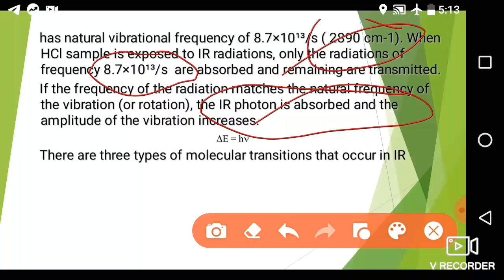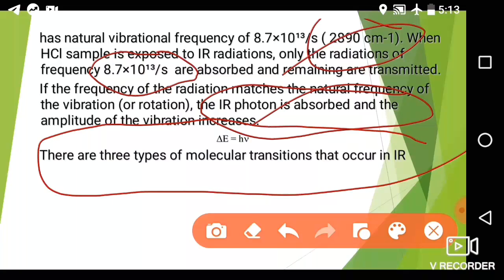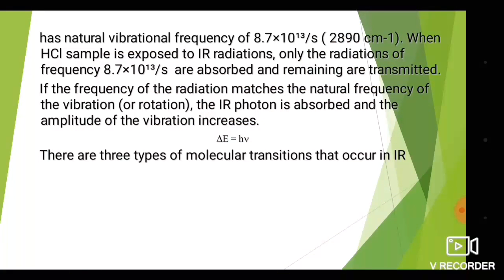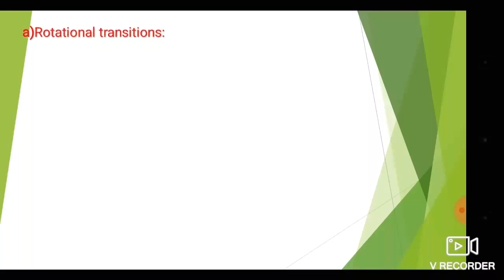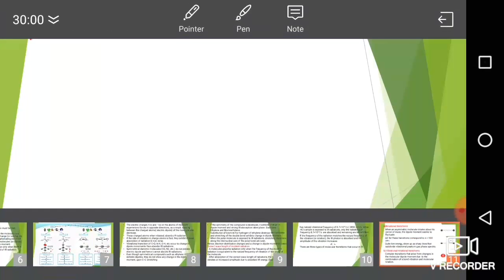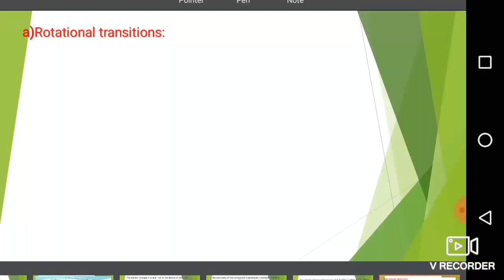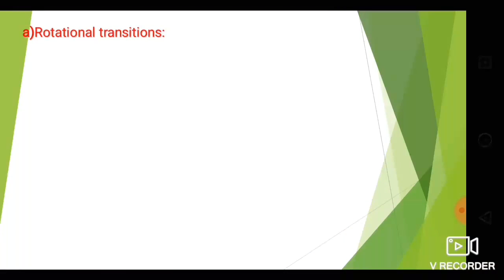To absorb the IR radiation, there are three types of molecular transitions observed after the absorption of the radiation. Which are the three types of molecular transitions that occur when the molecules interact with the IR radiation?